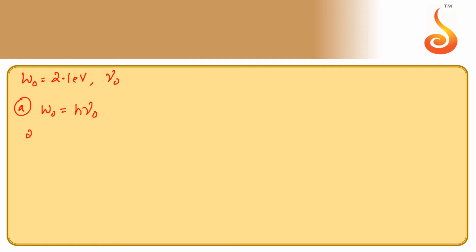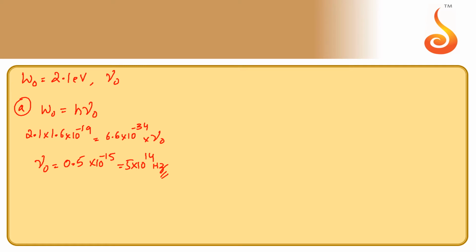So work function is 2.1 electron volt, and one electron volt means 1.6 into 10 power minus 19, is equal to h, which is 6.6 into 10 power minus 34, into nu naught. So the threshold frequency in the first case we get 0.5 into 10 power minus 15, which is equal to 5 into 10 power 14 Hertz.